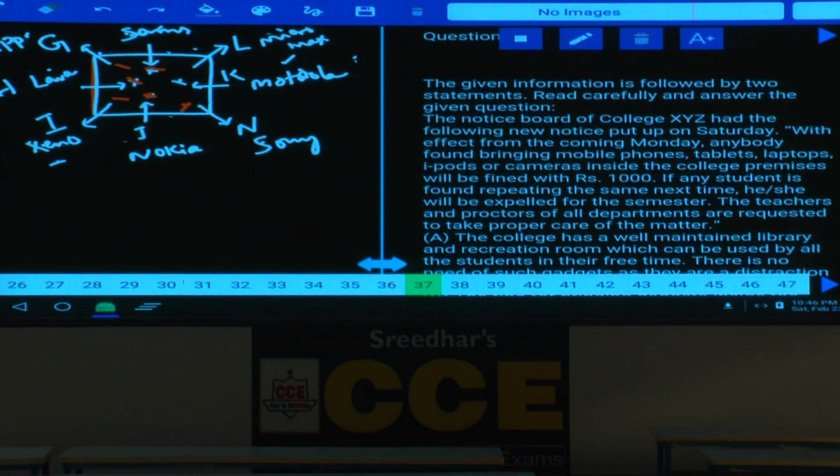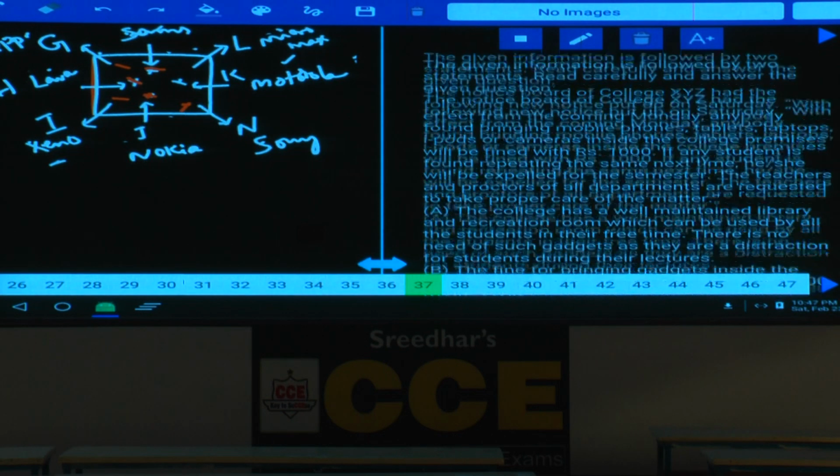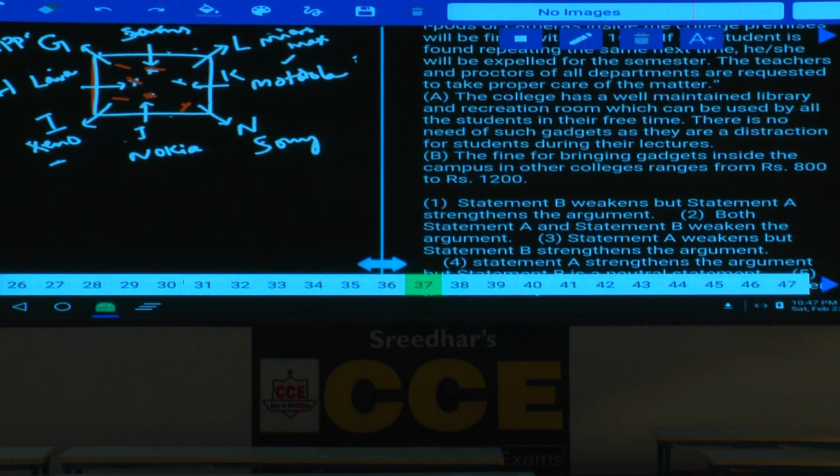Now in this, the notice board of college XYZ had the following new notice put up on Saturday with effect from Monday. Anybody found bringing mobile phone, tablet, laptop, iPod case, and so will be fined ₹1,000. If any student is found repeating the same, the next time he or she will be expelled for the semester. The teachers and proctors of all departments are required to take proper care of the matter. Now this is a notice. Then condition.